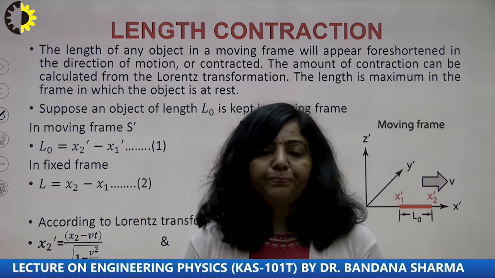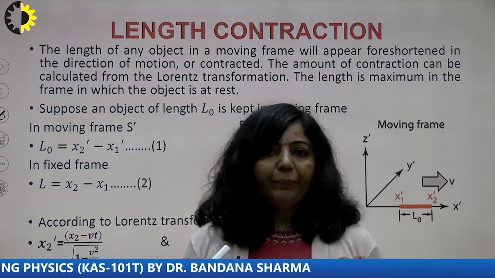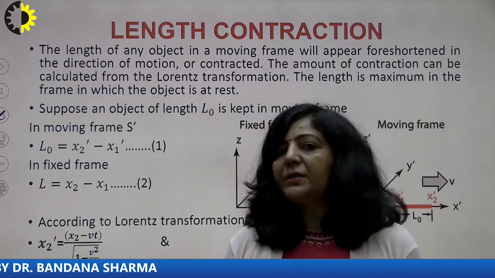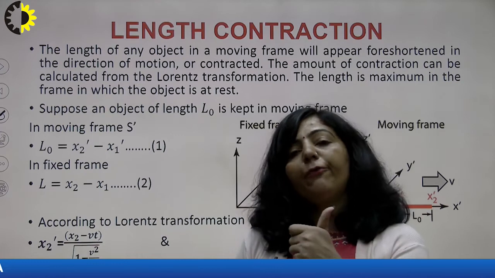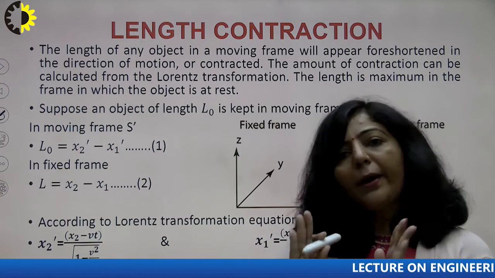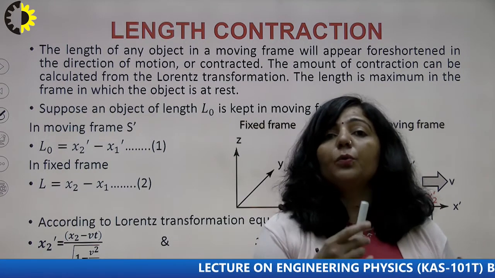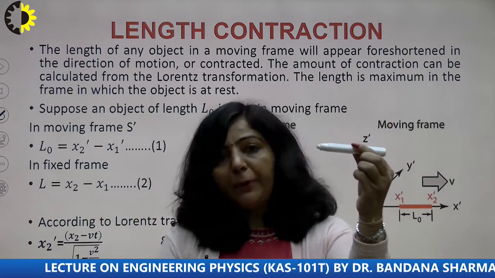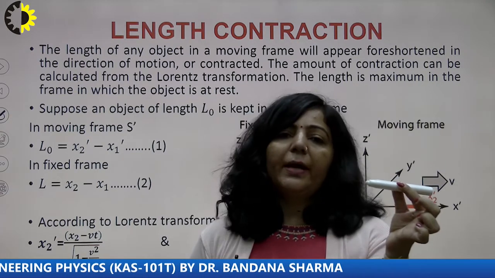Now, suppose you are a stationary observer, you are sitting in a rest frame, and you are at rest in that particular frame, and I am moving in a frame S dash, I am present in frame S dash, and with respect to you, that frame is moving with a constant velocity v along x-axis. Means you are at rest, but I am present in S dash frame, and S dash is moving with respect to you along x-axis. Now, in my frame, this object is kept in frame S dash. This object, let it be AB, this object is lying in frame S dash.